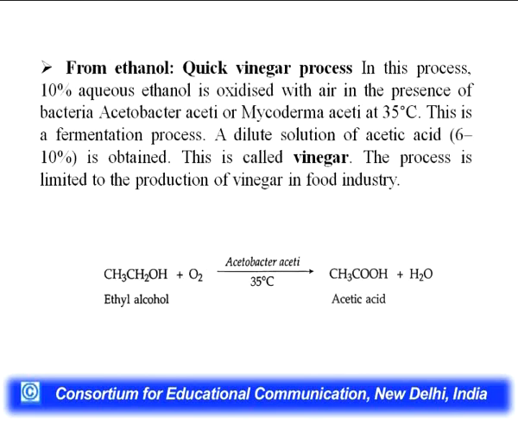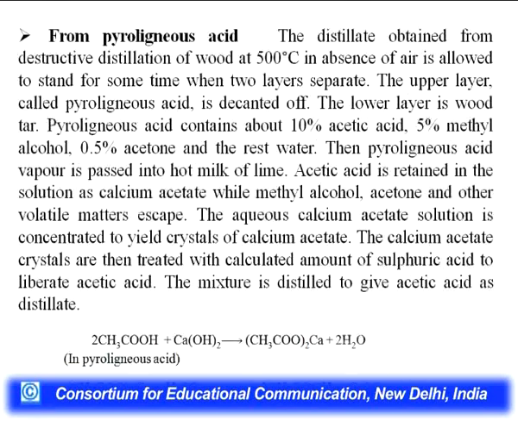Next reaction is from ethanol, quick vinegar process. In this process, 10% aqueous ethanol is oxidized with the air in presence of bacteria Acetobacter aceti or Mycoderma aceti at 35 degrees Celsius. This is a fermentation process. A dilute solution of acetic acid is obtained. You can see how dilute it is, 6 to 10%, and this is called vinegar, which you might have heard in the market. The process is limited to the production of vinegar in food industry.